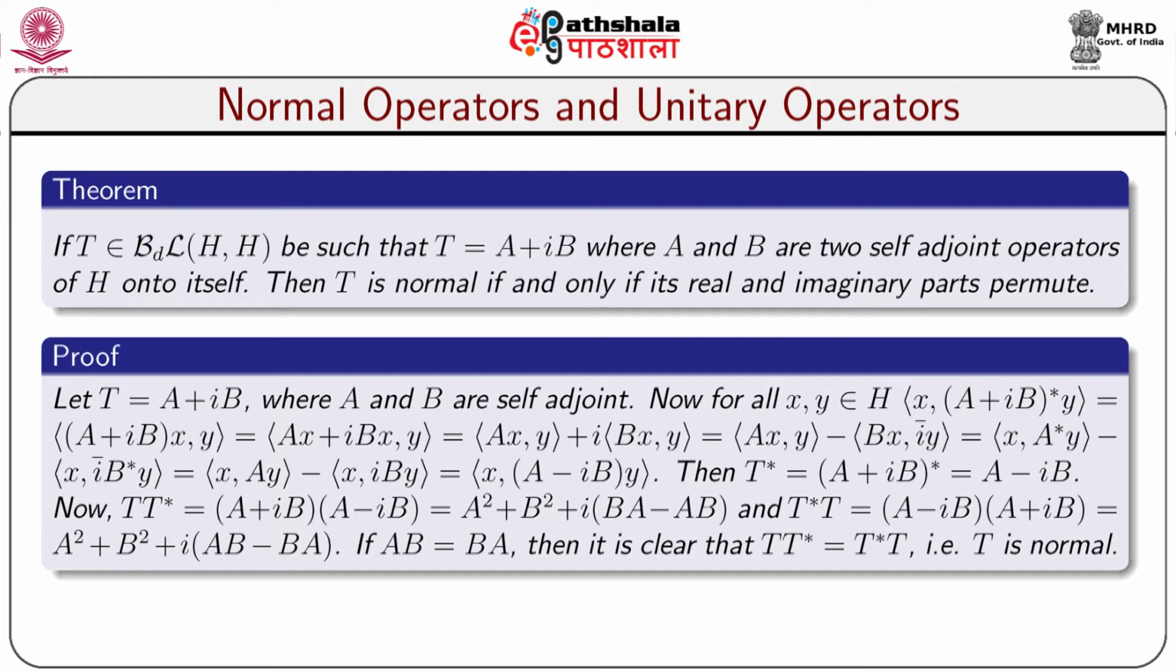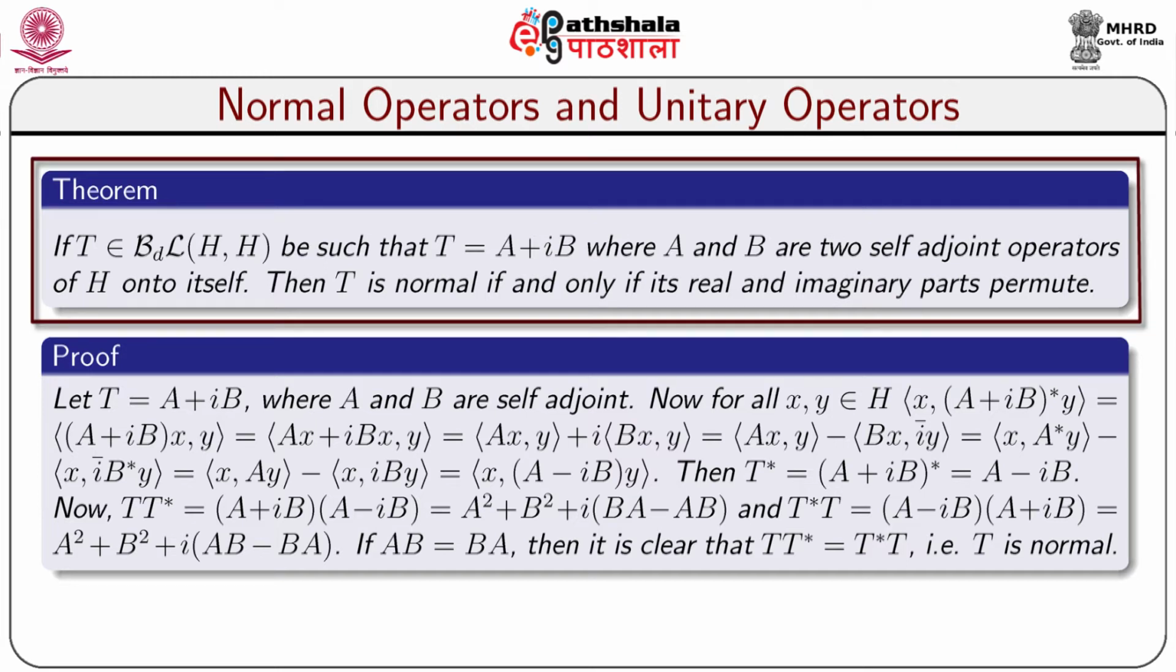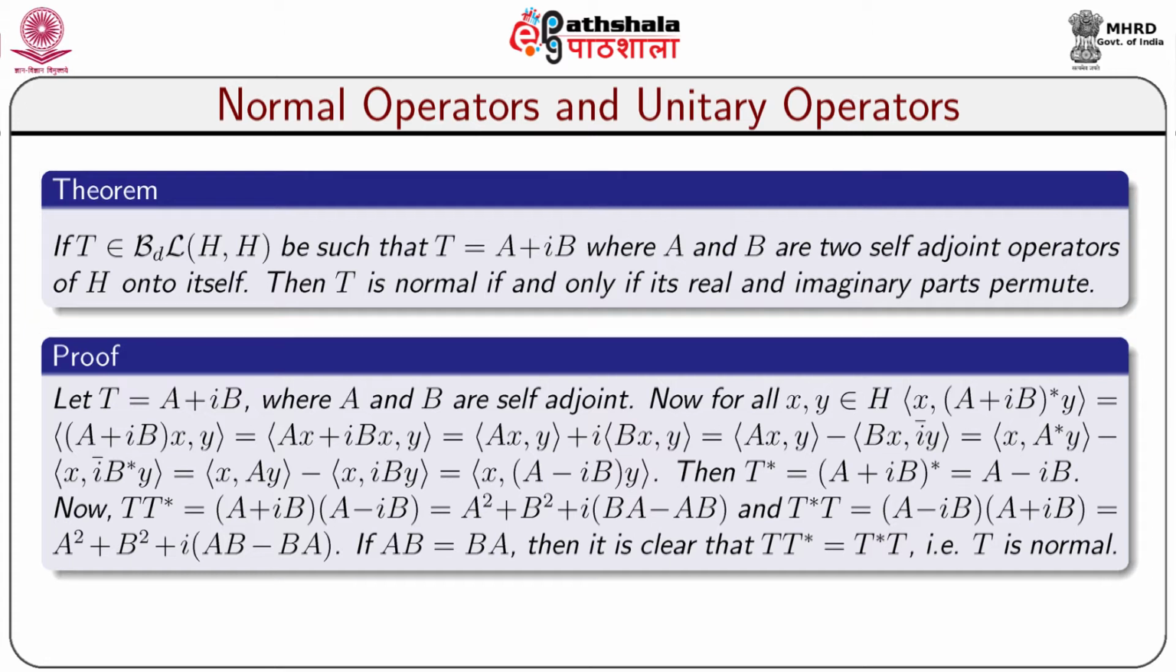Let us take a theorem. If T is a bounded linear operator from H to H such that T equals A plus iB, where A and B are two self-adjoint operators of H onto itself, then T is normal if and only if its real and imaginary parts commute. The proof looks like below.